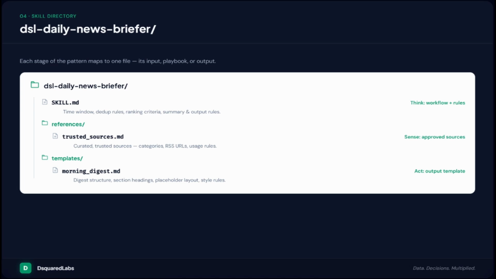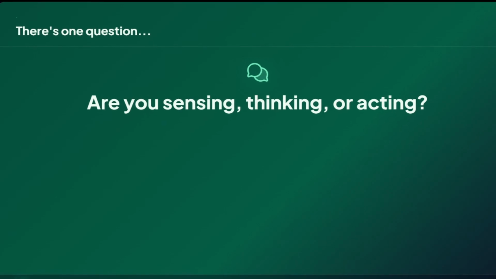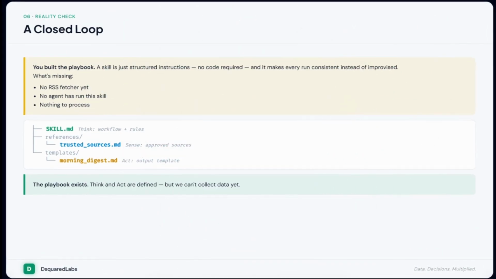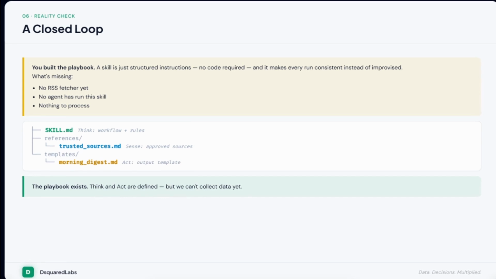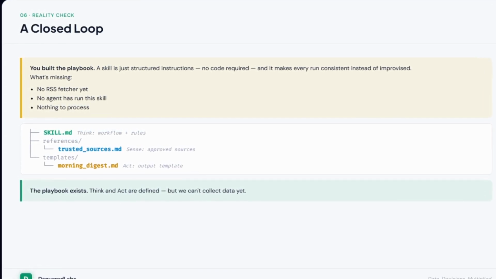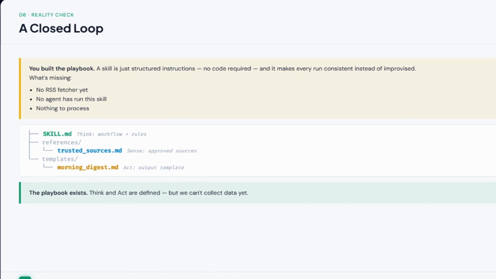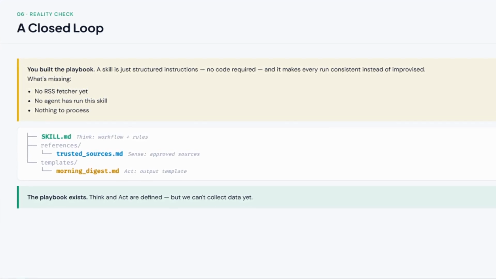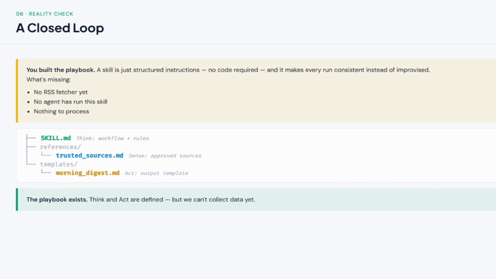Think, sense, and act, each with its own file. Here's exactly where that leaves us. Say it with me one more time, because this is the line that carries the whole series. Today, you built the playbook. A skill is just structured instructions, no code required, and it's what makes every run of this agent consistent instead of improvised. That's real, and it's sitting in your project right now if you followed along.